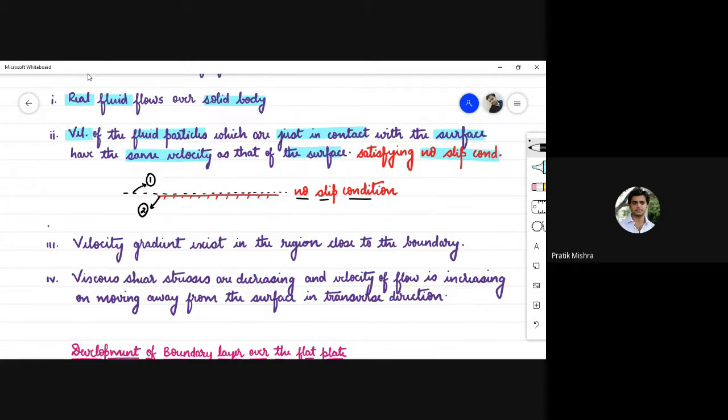In this case, the velocity of our free surface, जो हमने consider किया है, is 0. Therefore, the velocity of the layer just above the solid layer needs to be 0. ठीक. The velocity gradient exists in the region close to the boundary. ये हमने अभी देखा. Viscous shear stresses are decreasing and the velocity of flow is increasing on moving away from the surface in the transverse direction. ये भी हमने देखा. The boundary layer is basically the locus of all the points at which the velocity of the flowing fluid approximately equals 0.99 times the free stream velocity.